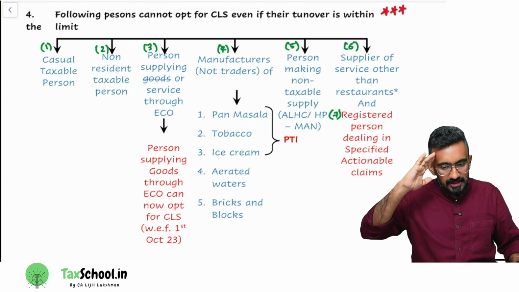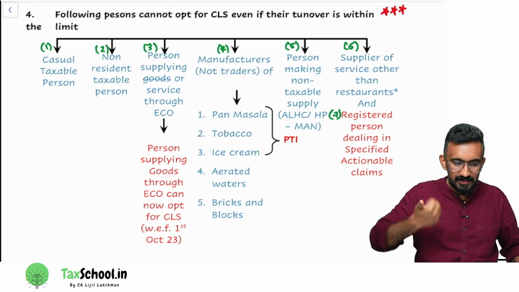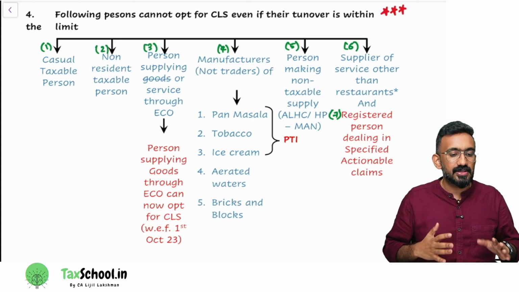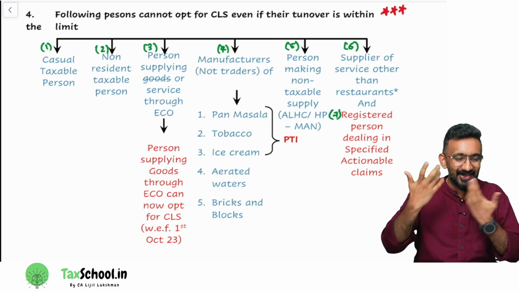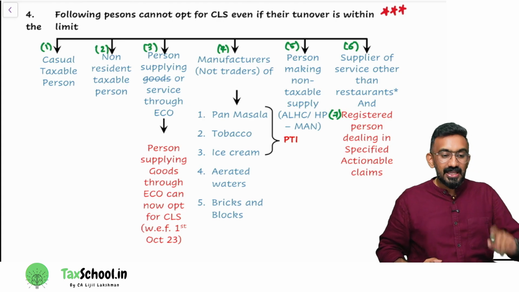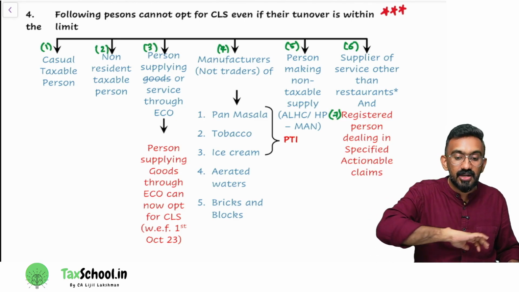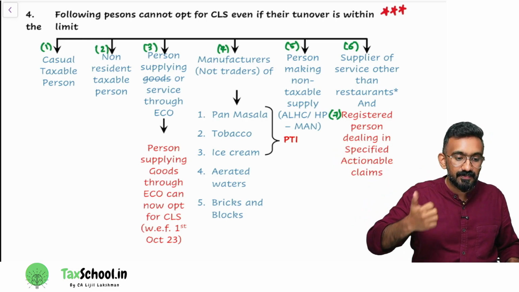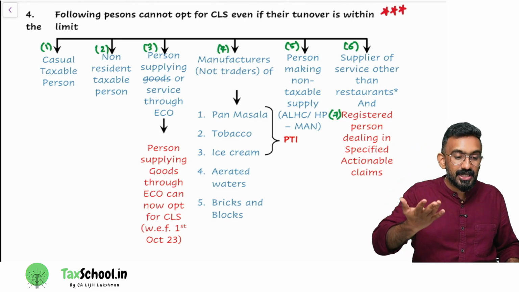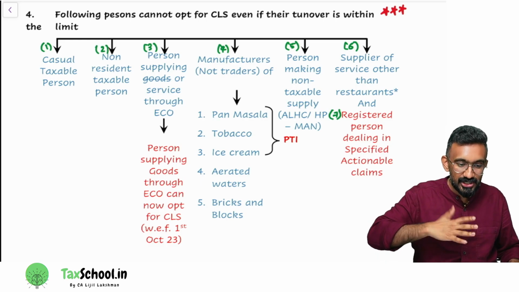NRTP. I'm asking the same questions for NRTP. First question would be, is he a resident? No, he's non-resident, NR. So that's a no answer. Is he having business somewhere in India? No, he's a non-resident, not having business anywhere in India. Now, is he coming to India? Yes. Is he coming to India to do permanent business or occasional business? Occasional business for few days.